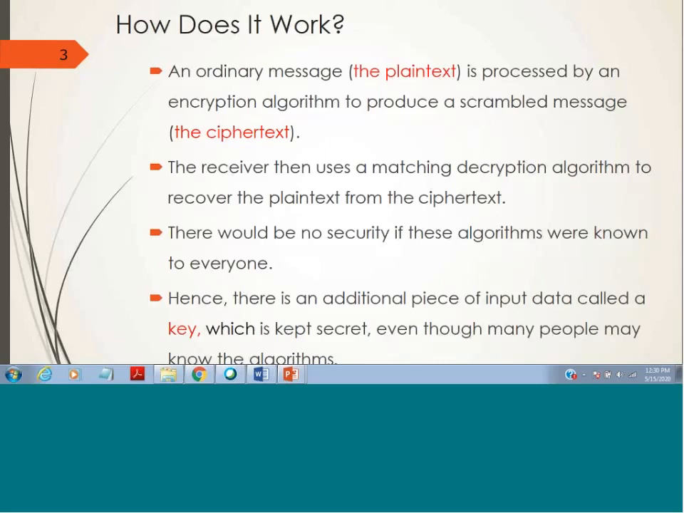So this key is kept secret between sender and receiver. So maybe algorithms are known to everybody, but only the person who has access to the key can encrypt or decrypt the text.